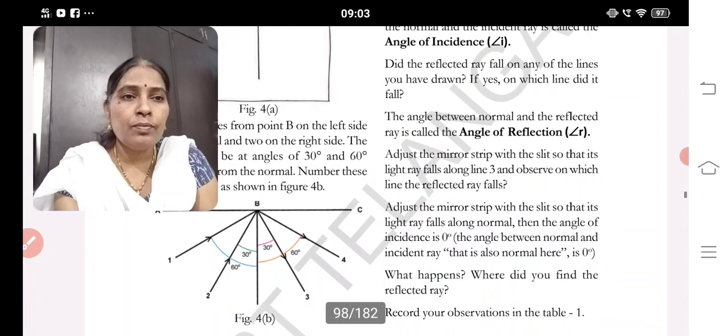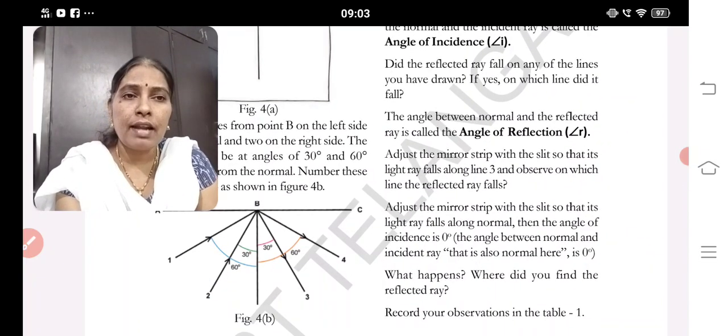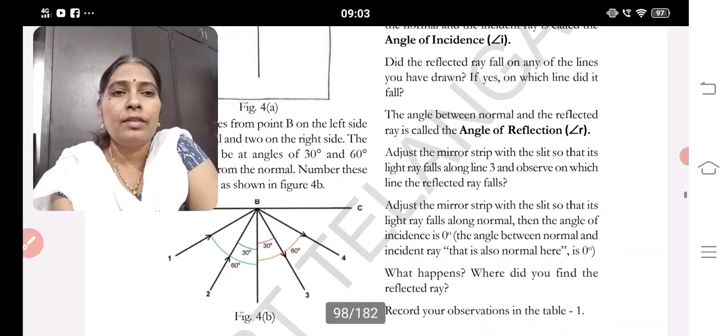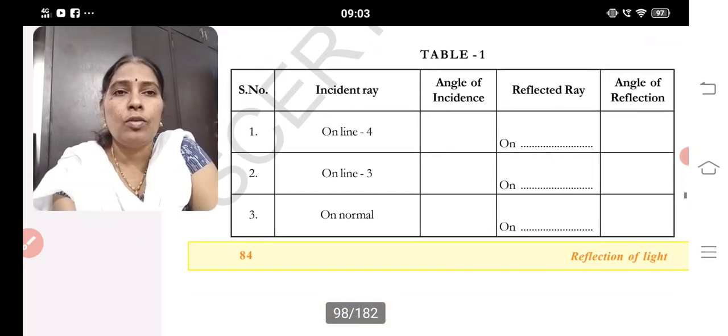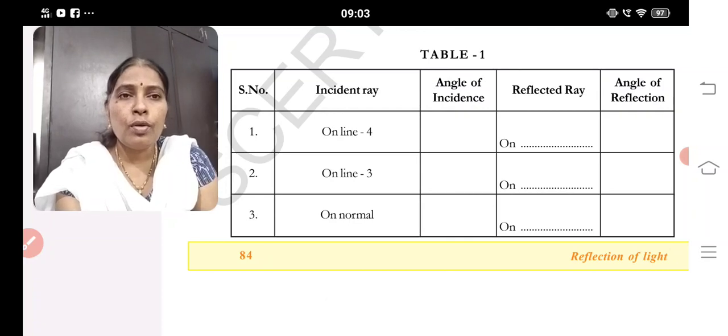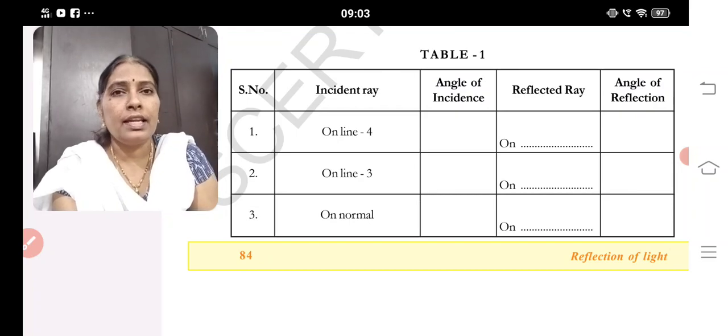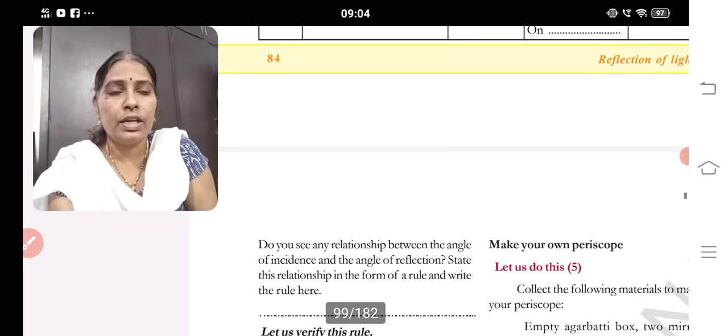Adjust the mirror strip with the slit so that the light ray falls along the normal. What happens? Where did you find the reflected ray? Record your observations: on line 4, on line 3, on the normal. Angles of incidence 30, 40, 60 you took. The reflected ray, where is it falling? Angle of reflection. I will present the video related to this also.